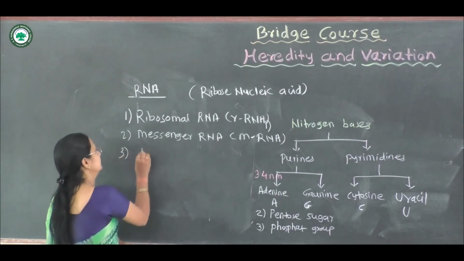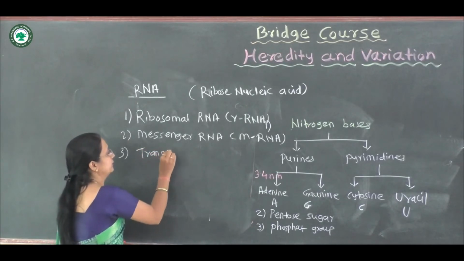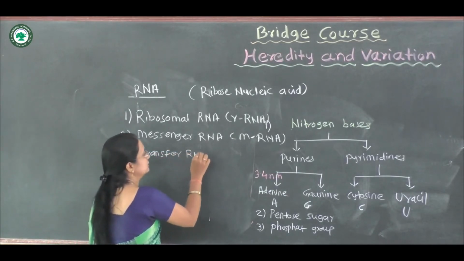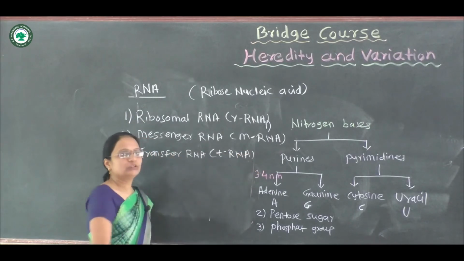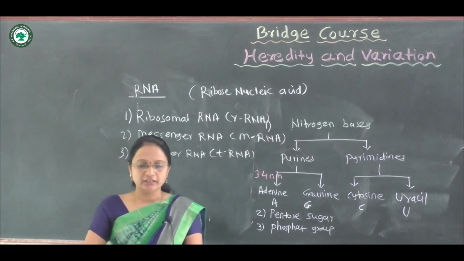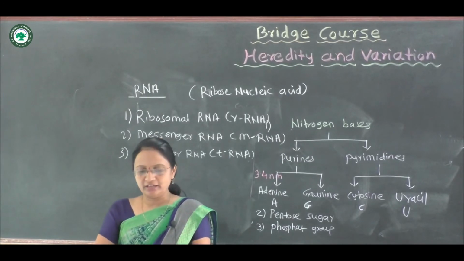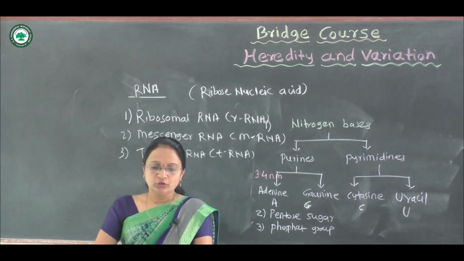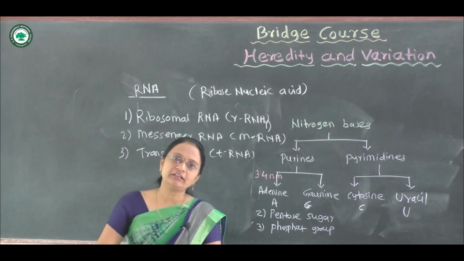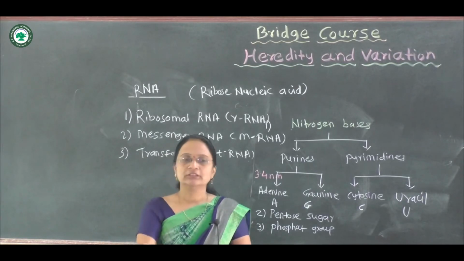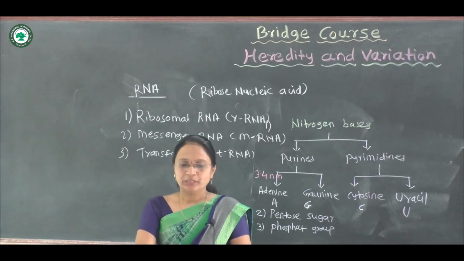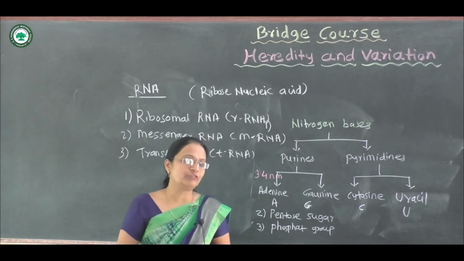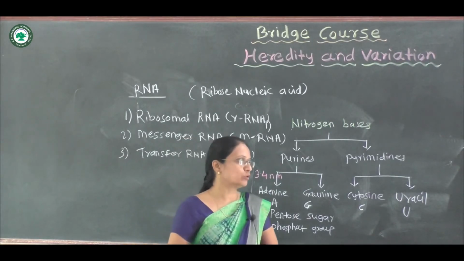Now the transfer RNA, that is called the tRNA. Whatever amino acid the mRNA message calls for is carried to the ribosome with the help of the tRNA. Okay. Now this is about the structure of DNA, RNA and chromosome.